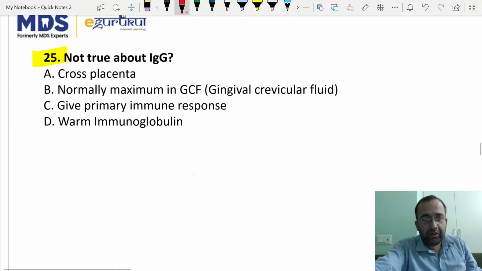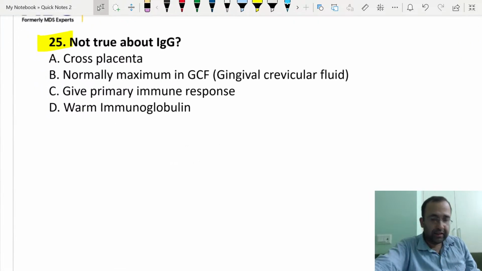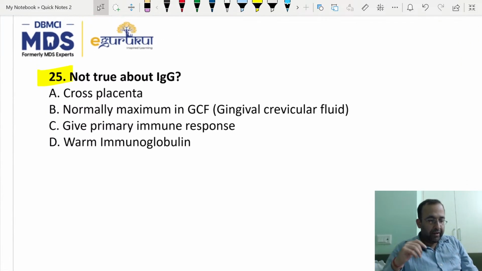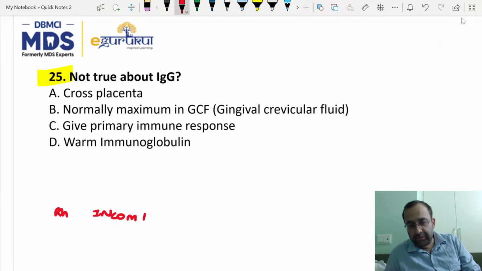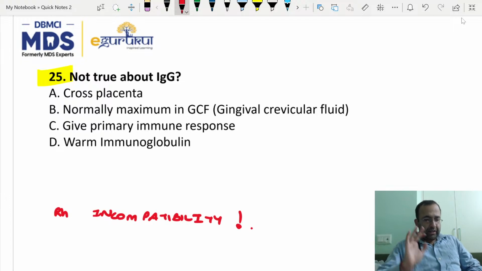Not true about IgG. Let me slightly increase this to 25. Not true about IgG is. Do you have the concept of RH incompatibility? Once please tell me this. With respect to mother and the child, do you have the concept of RH incompatibility? Yes, no? I'll say this to you. Just listen to this once.